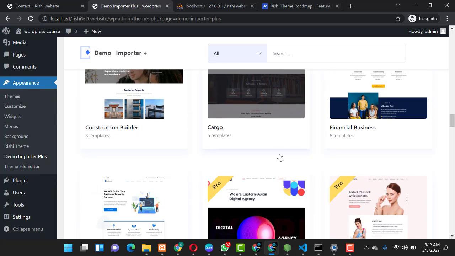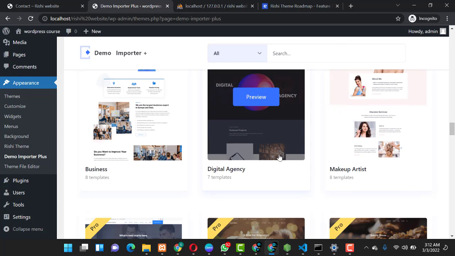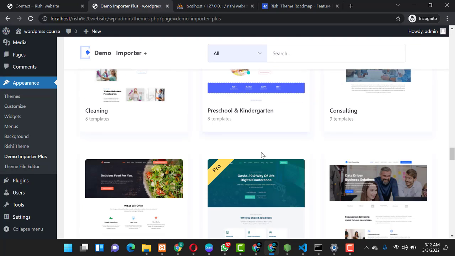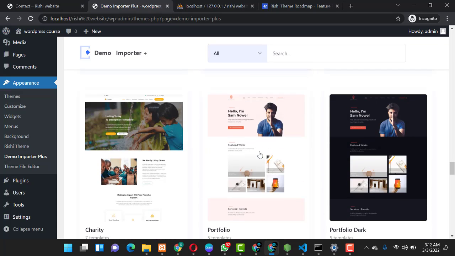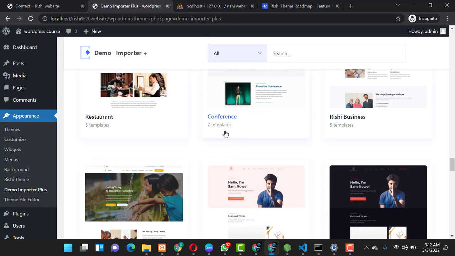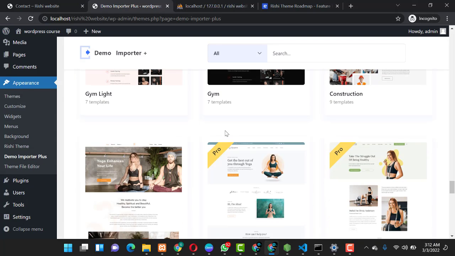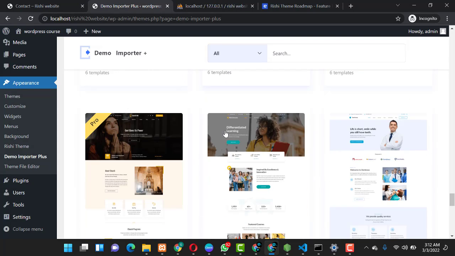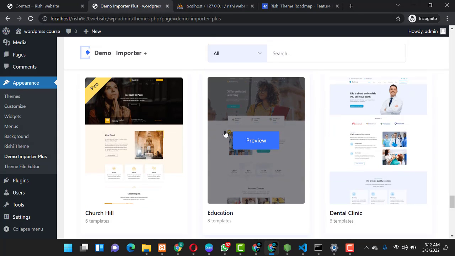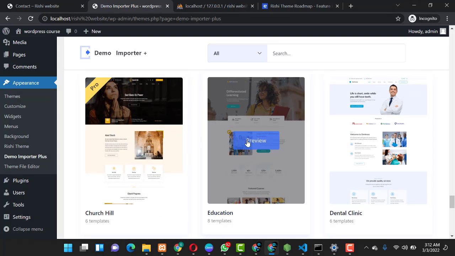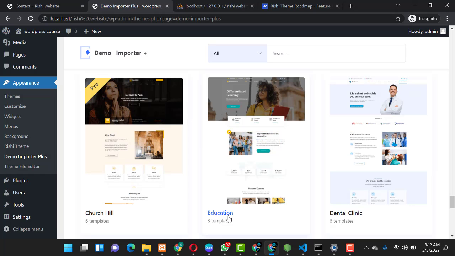So as you can see guys, you have tons, and in our previous slide where I showed you what we will be building and customizing, it was talking about education. So we'll look for the template on education, and I will show you how to customize and edit it into a fully functional website. So we have it over here. It is a free template. So you come over here to education and you click on it.